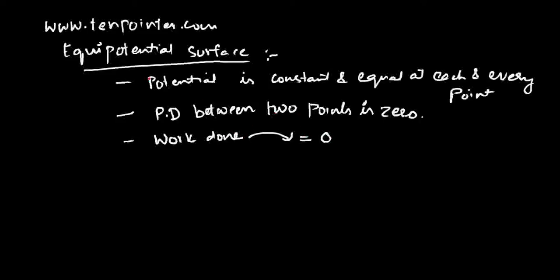So all these 3 points are related to the equipotential surface. When you say equipotential surface, the potential is constant and equal at each and every point, or the potential difference between 2 points is equal to 0, or work done in moving a charge from one point to another point is equal to 0. Now these 3 are related to each other and just straightforward and easy to understand. Now we need to understand one more property which is quite significant, which is unique only for equipotential surfaces.